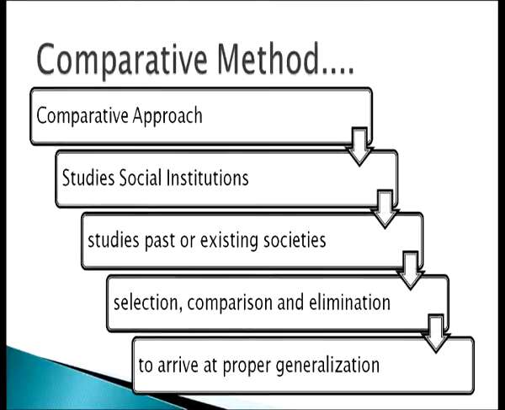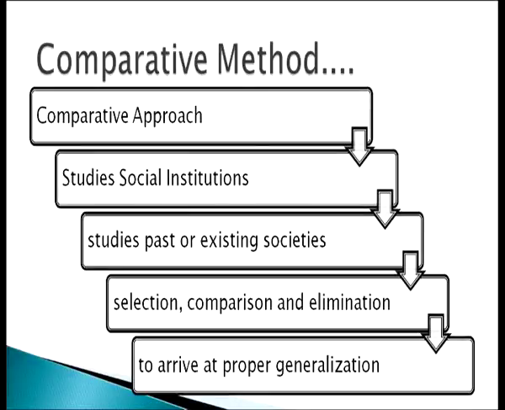So, this comparative method is very necessary to study sociology, because through this method we can find out the differences as well as similarities in the past and in the present ways. The comparative approach studies social institutions, and it studies past or existing societies. We can compare past societies as well as existing societies. It also selects, compares and eliminates, and it arrives at the proper generalization. So, the comparative method is a wholesome method. When we use this method in sociology, we can compare two societies very well.